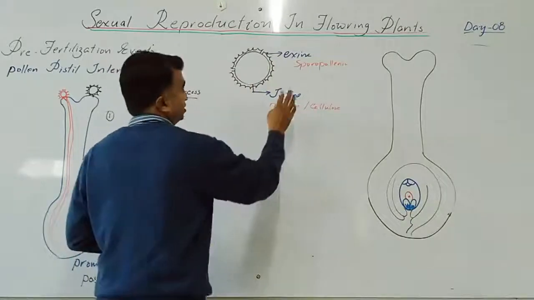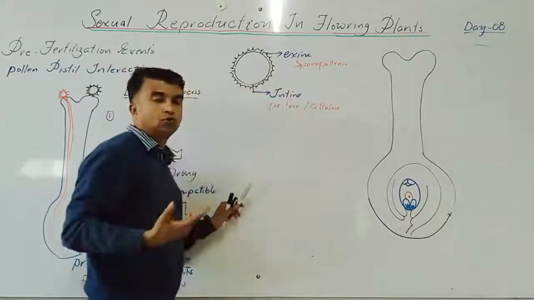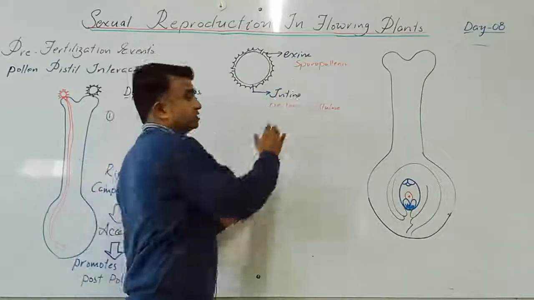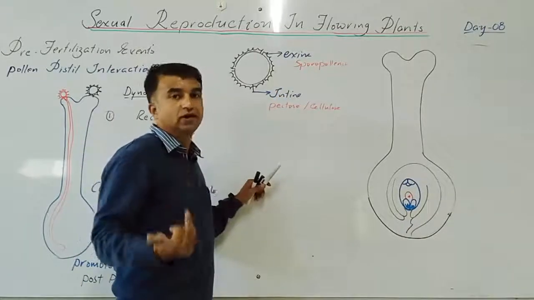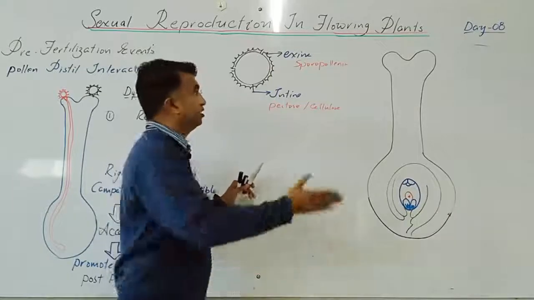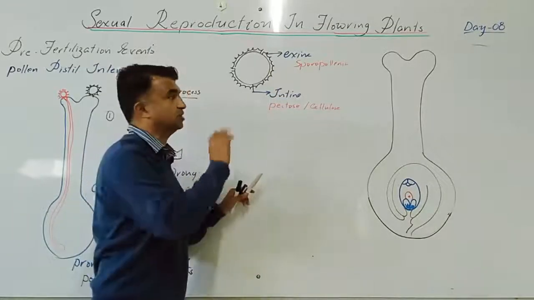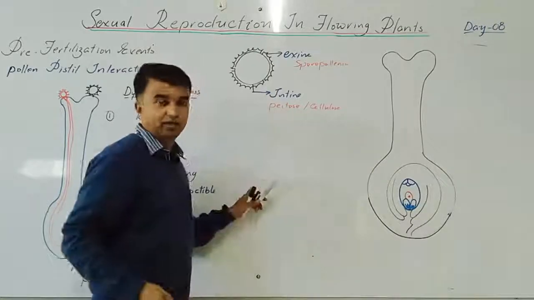Yes, this is the toughest material. Due to that, pollen grains can be easily preserved in nature. It can withstand high temperature, strong acids and strong alkali conditions. Even enzymes will not digest this one. But the intine is elastic in nature.